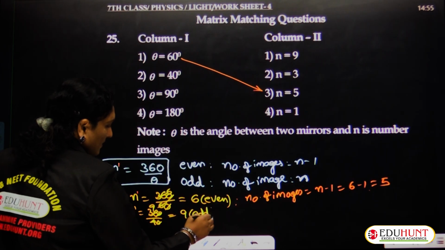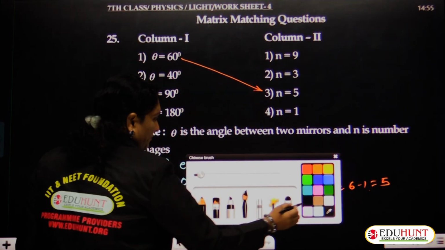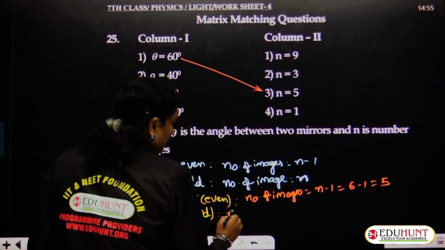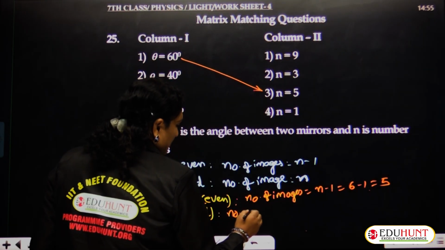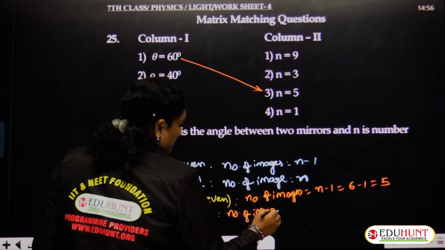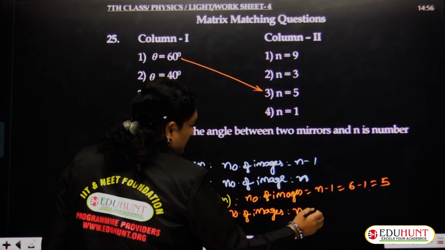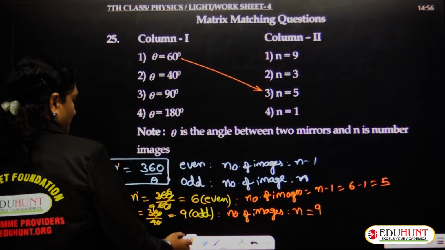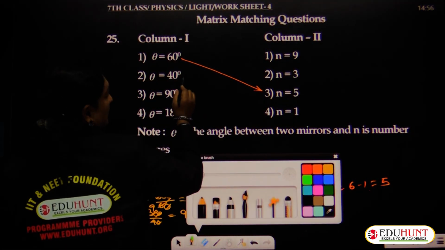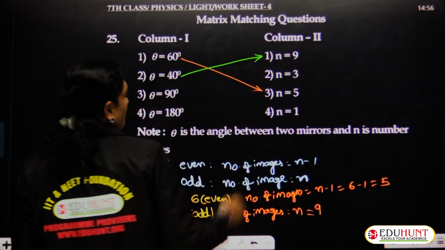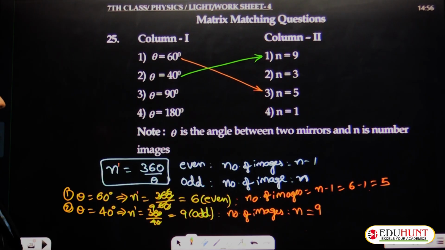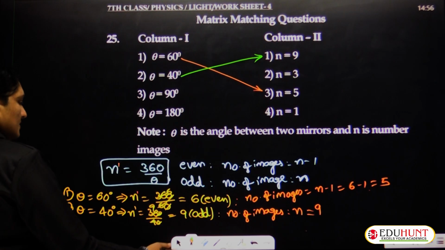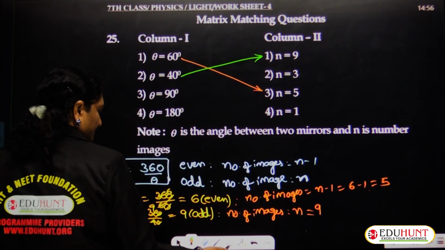Whenever you get an odd number, the number of images formed will be n itself, that is 9. So for 40 degrees, the number of images formed is 9. Clear?